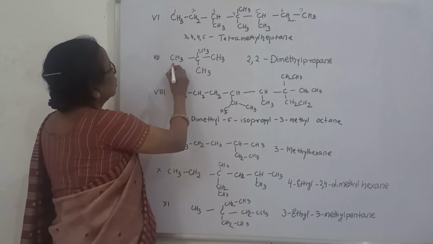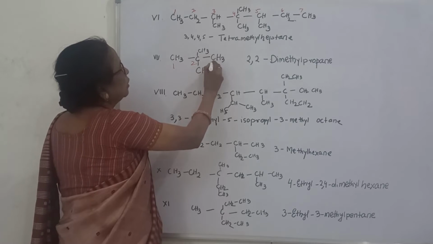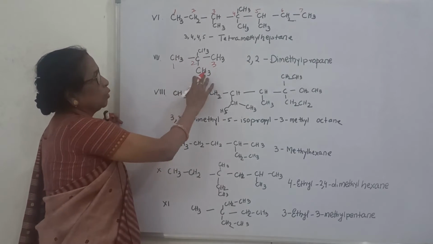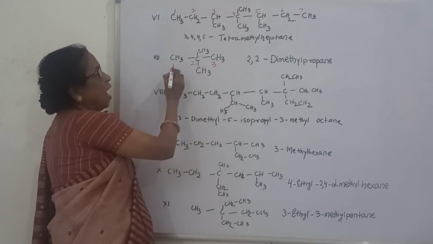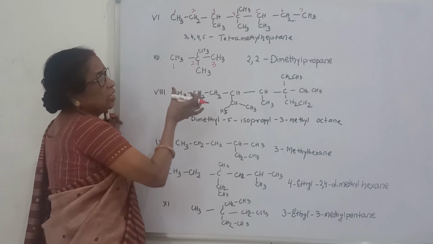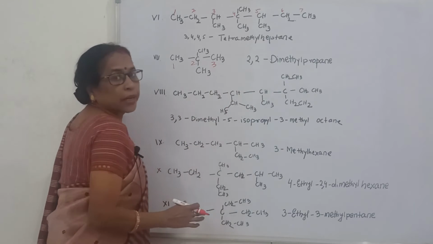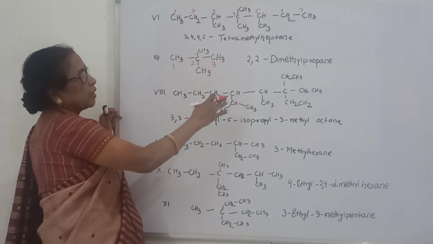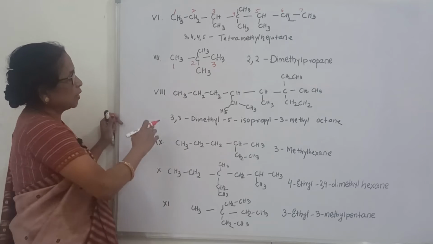Here 1, 2, 3. That means in 2 position 2 methyl, 2,2-dimethyl. And what is the long chain? See here 3 carbon. 3 carbon means propane. 2,2-dimethyl propane. And next one.